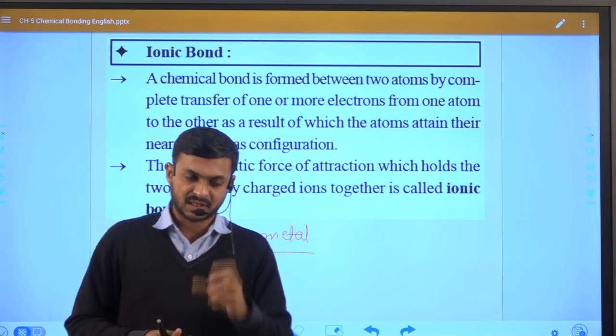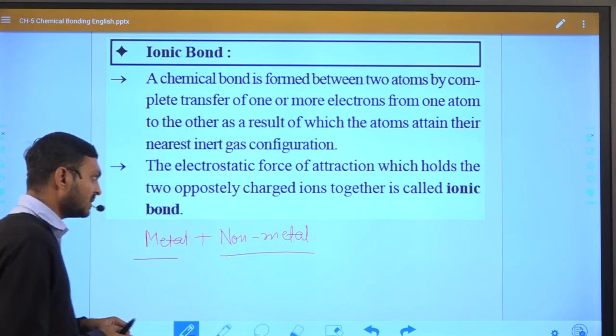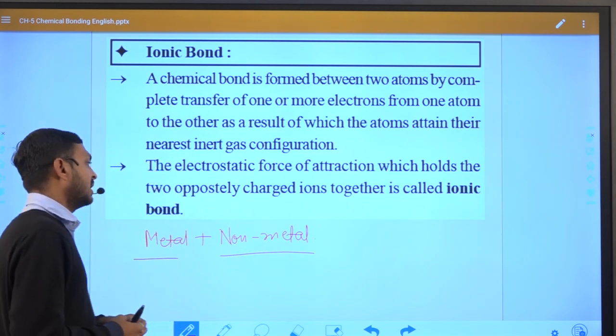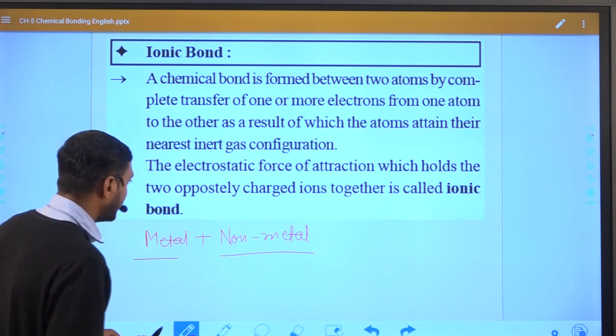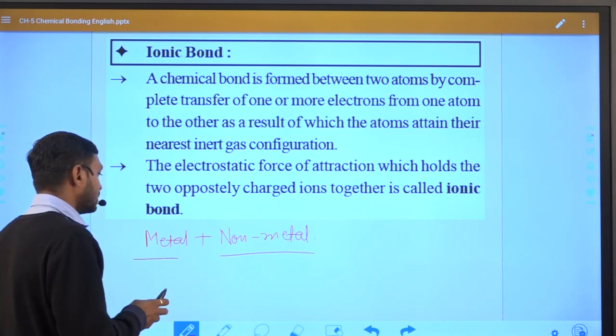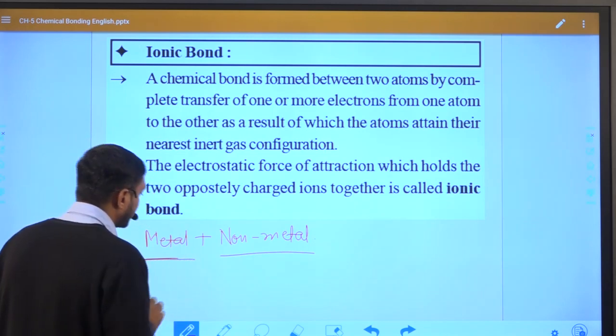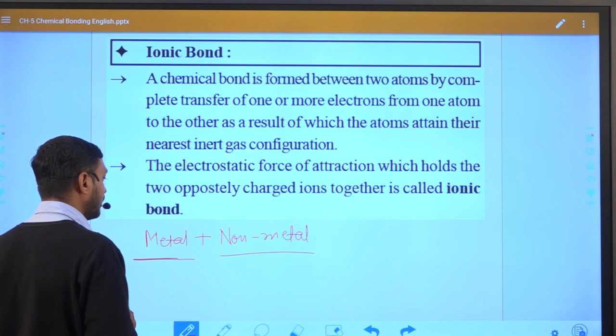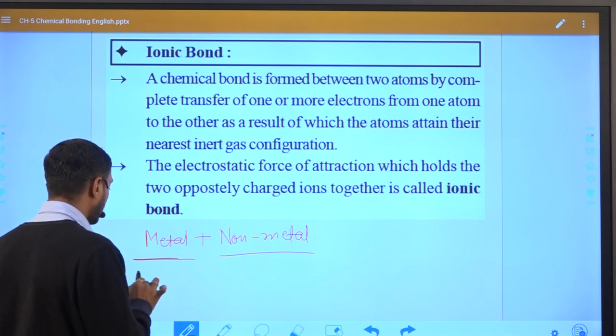So to understand the gaining or donating criteria, in the case of ionic bond, metal is always the electron donor.